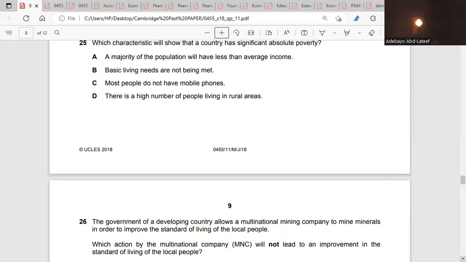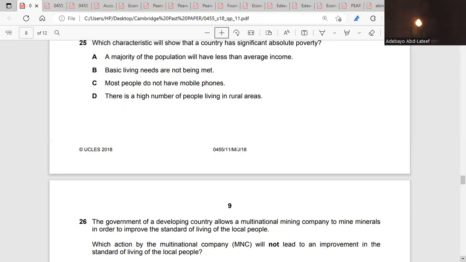We go for 25, which characteristics that a country has a significant absolute poverty. So when I talk about absolute poverty, it means the basic needs cannot be met. That means the basic needs are not affordable. Food, clothing, and shelter, water, it's not affordable. That's B. B, 25, B.